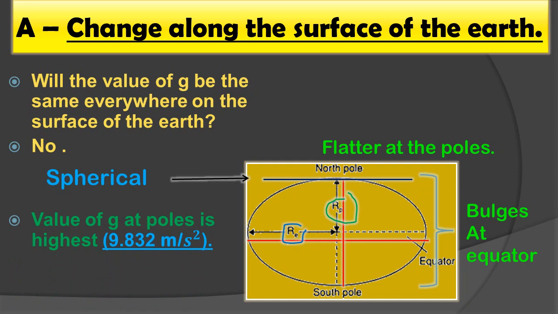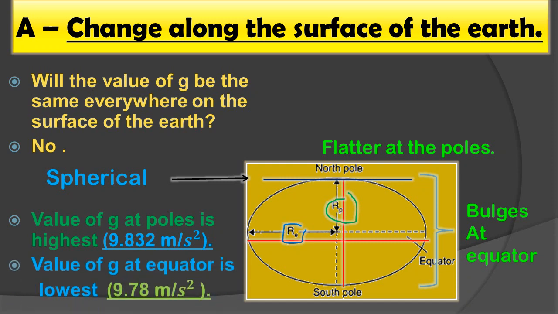So its radius is largest at the equator and smallest at the poles. That is, the distance is smallest at the pole and largest at the equator. At the poles, as the distance between the pole and the center of the earth is lowest, the value of g will be highest, 9.832 meter per second square, and it decreases slowly with decreasing latitude.